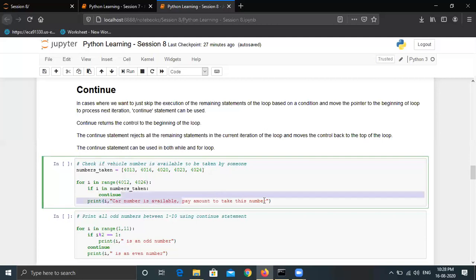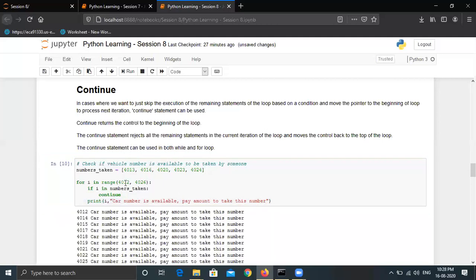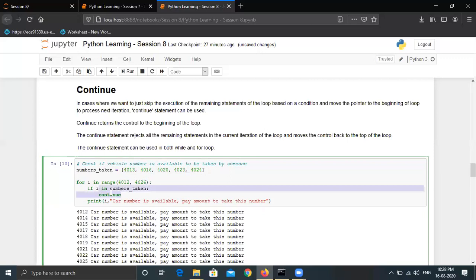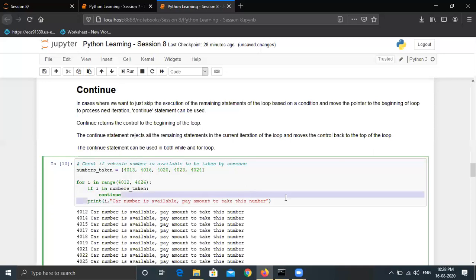Pay amount to take this number. So let's run this. In the first iteration, the value will be 4012, and then we are checking if i is in numbers taken. Of course, 4012 is not there in this list. Then what has it done? It has done continue. So it has not stopped the execution, or maybe skipped the execution of this iteration, and it has printed this statement.